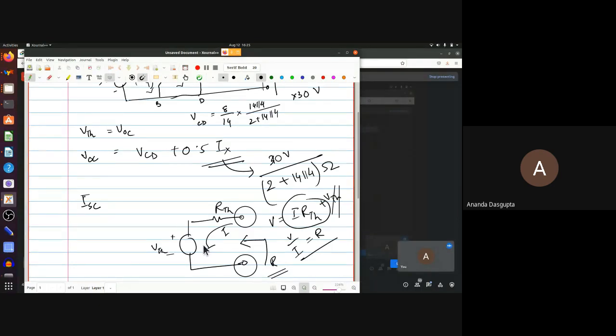That's why it's always actually V open circuit by I short circuit. That's always correct. This thing is a shortcut which works provided you could replace the voltage sources without changing anything else in the circuit. You just keep the resistance intact. That you simply can't do if you have control sources.